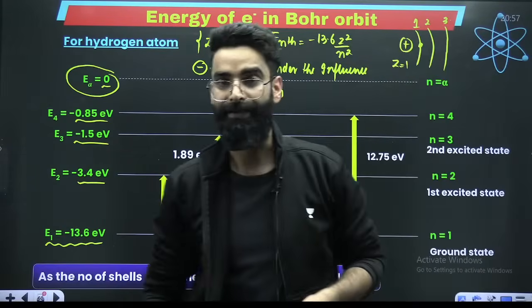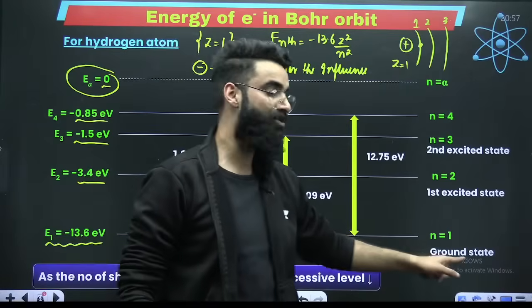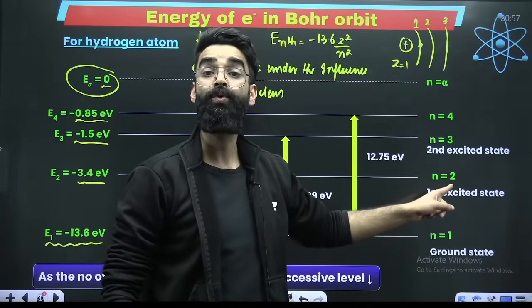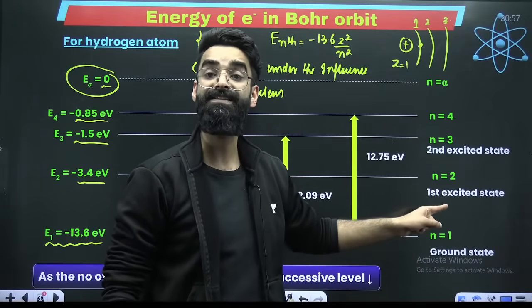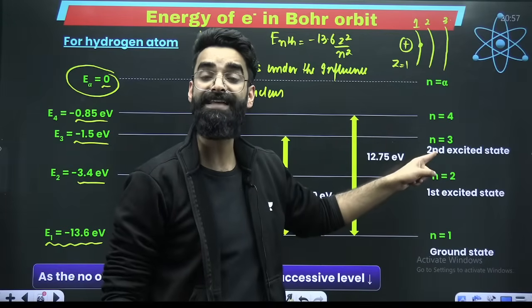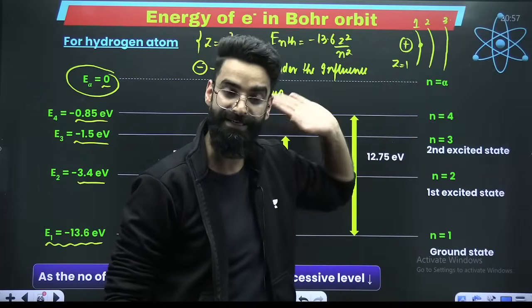Okay? And one more thing. Shell number 1, n equal to 1, is called the ground state. n equal to 2, the second shell, is called the first excited state. n equal to 3, second excited state. n equal to 4, third excited state.